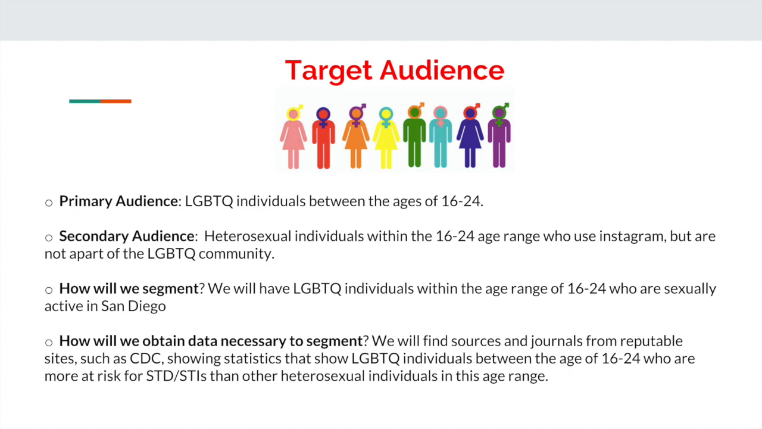So how are we going to segment? We're going to segment by focusing on LGBTQ individuals within the age range above who are sexually active in San Diego. And in order to properly segment, we're going to be finding sources in journals from reputable sites such as the CDC, and we're going to find statistics that show that this specific community, LGBTQ individuals between this age range, are more at risk for STDs and STIs than other heterosexual individuals in this age range.